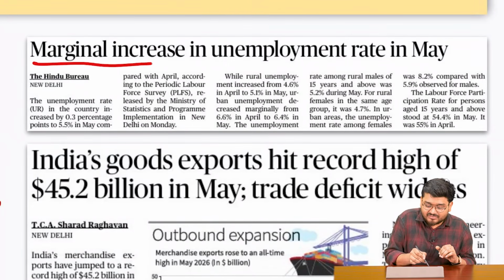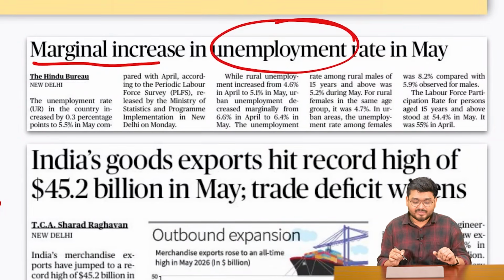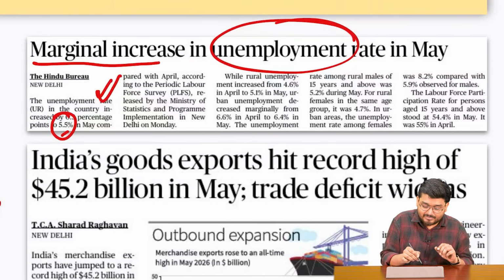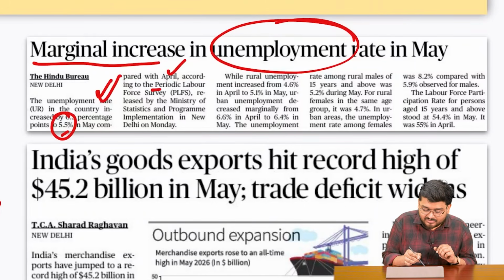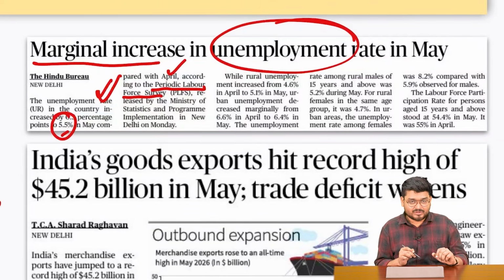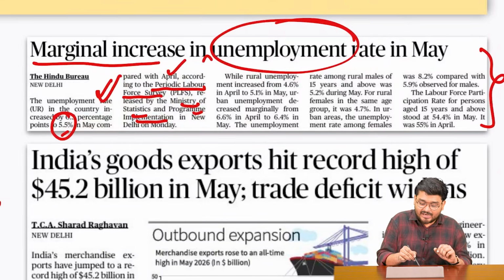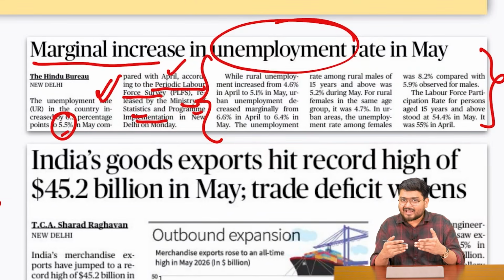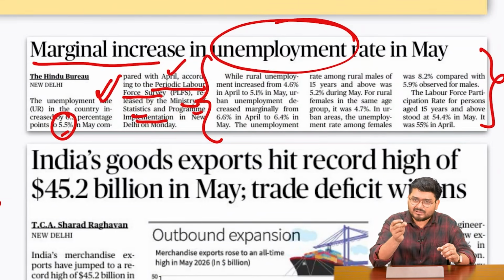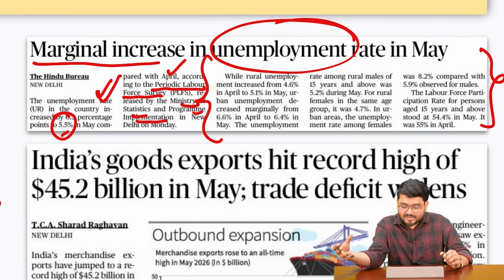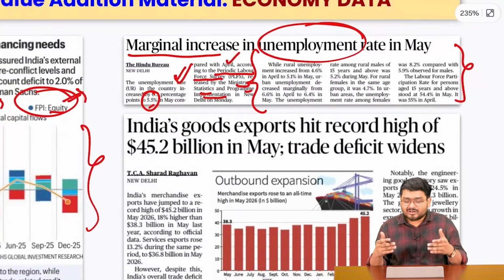So such data you can quote in your mains answers. On the other hand, there is a marginal increase in the unemployment rate in May, as you can see here, because as of now the unemployment rate in the country is 5.5% in May as compared to April. This is according to the recent Periodic Labour Force Survey, released by the Ministry of Statistics and Programme Implementation. So this means that in India, employment has decreased and the unemployment rate has marginally increased, mainly due to the various issues that we are facing at the international level also, right? And this was everything that was important.